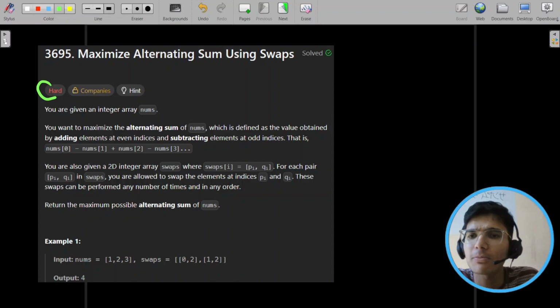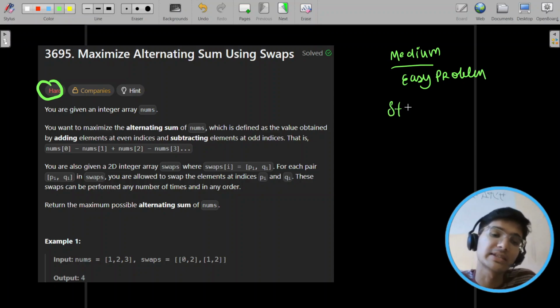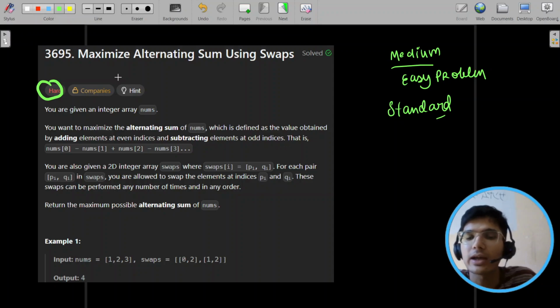Amazing problem. It's not a hard problem. Always I suggested that my goal is to make every problem, a hard problem, into an easy or medium problem. You can say it's a medium problem, it's not a medium also, it's actually an easy problem. It's a standard problem. We'll see the intuition. हर प्रॉब्लम को मैं नहीं बना पाता, like I'm not able to make every problem easy, but yes, some problems I hit the intuition for you guys, how you can think about it. You can solve as many questions of this type. These are very common type questions. Okay, let's try to see.